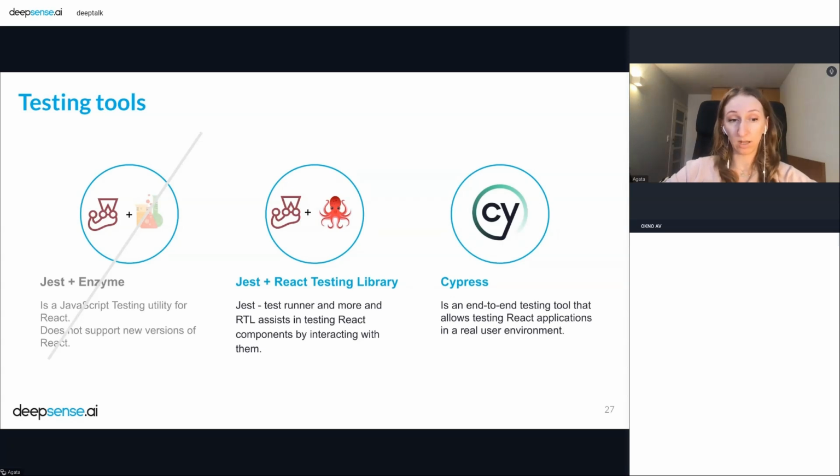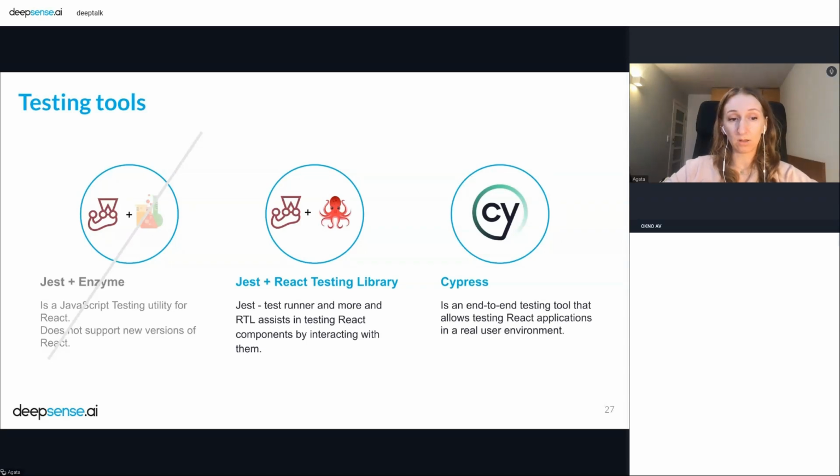Of course, it's a good library, but right now it does not support the new version of React. So you need to watch out, because right now we have React version 18, and if you want to use Enzyme, you need to downgrade your React to version 16.